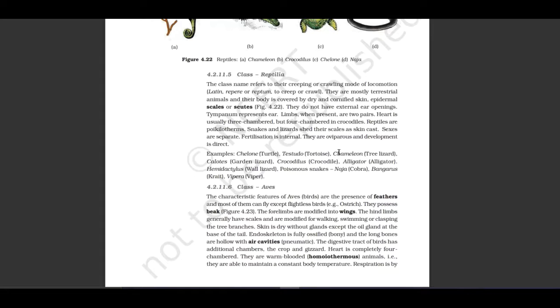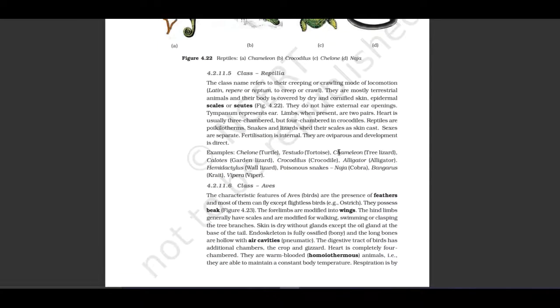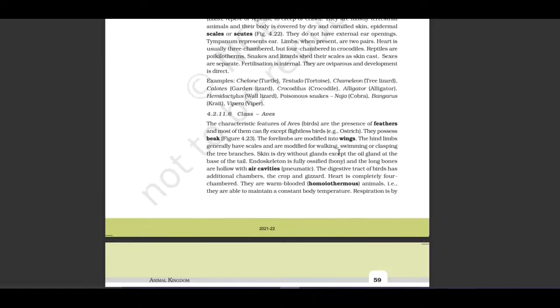Tympanum represents the ear. Limbs, when present, are two pairs. Heart is usually three-chambered, but four-chambered in crocodile. Reptiles are poikilothermic. Snakes and lizards shed their skin as skin cast. Sexes are separate. Fertilization is internal. They are oviparous and development is direct.